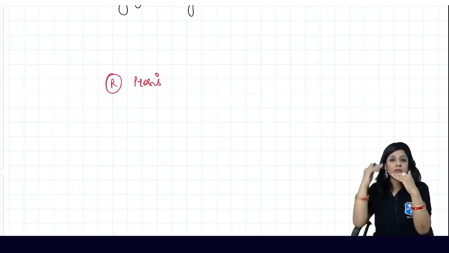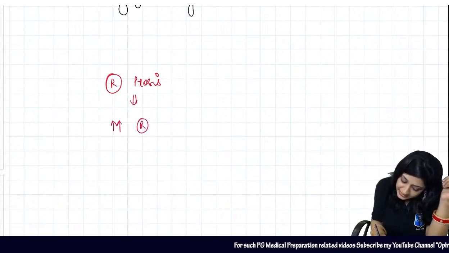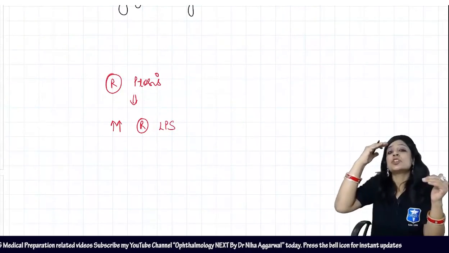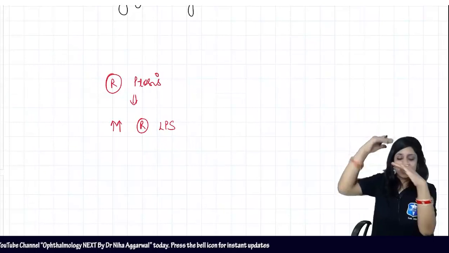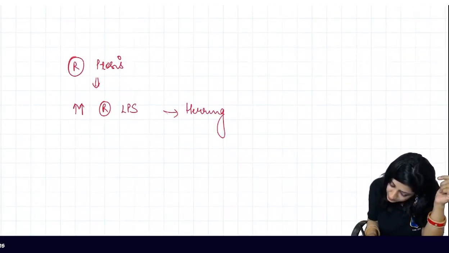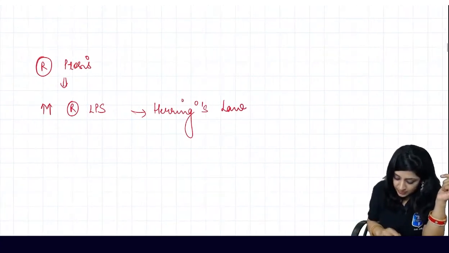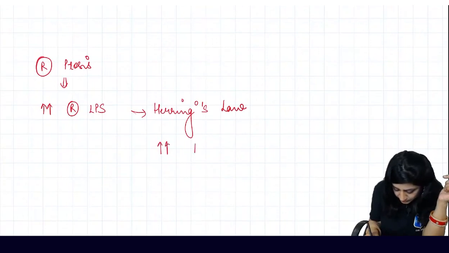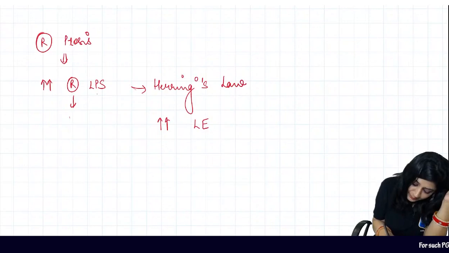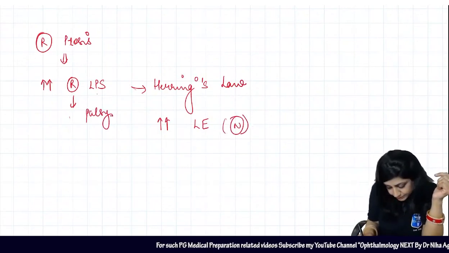So because of this ptosis, it is sending more innervation to the right LPS muscle, so that it can elevate it. So according to Hering's law, there will be the same more innervation to the left eye also. Now this eye is having the LPS palsy and this is your normal.